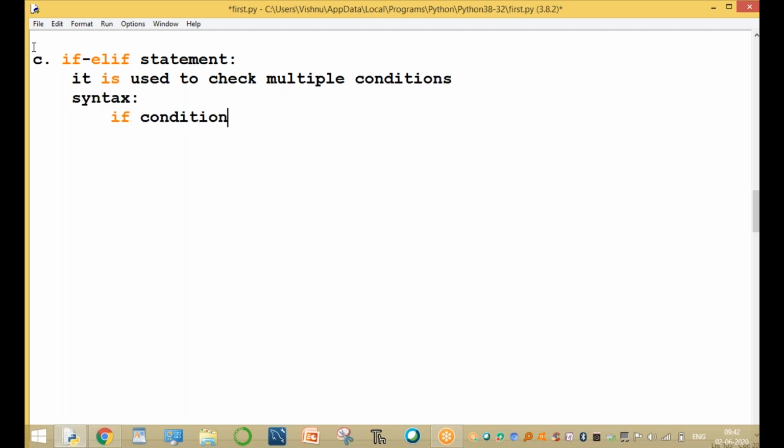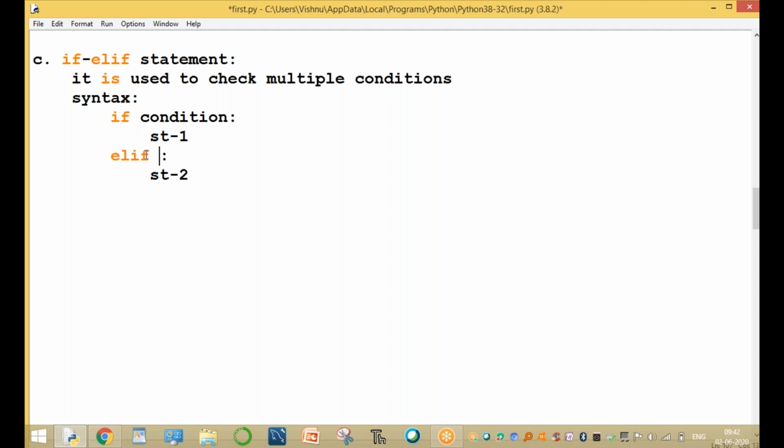If condition, colon symbol, then statement 1. Else, colon symbol, statement 2. This is called an if else statement. Now here you use an if condition, and then instead of the else part, you use the elif, without using the else part again.